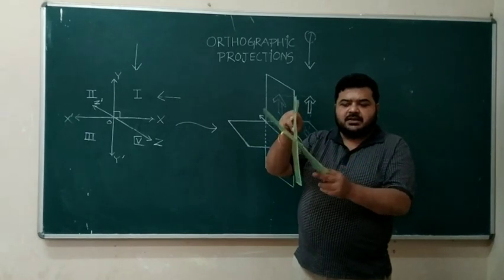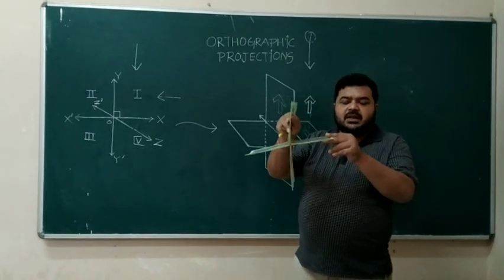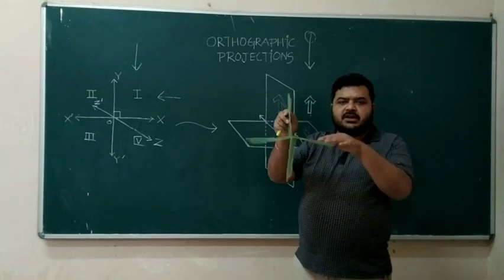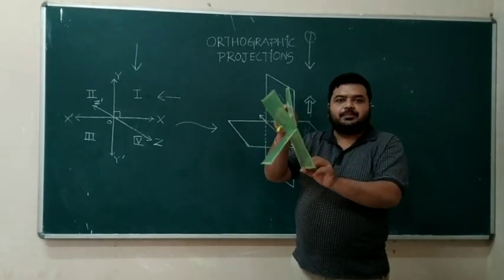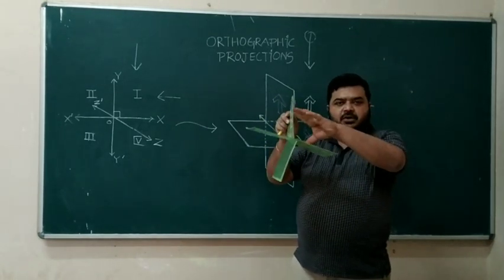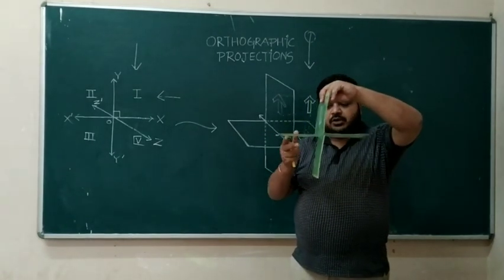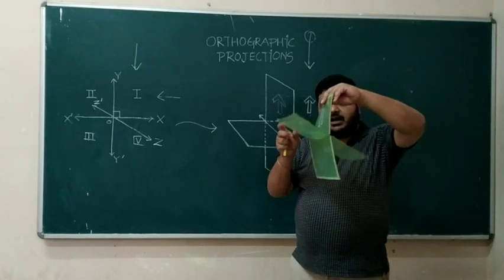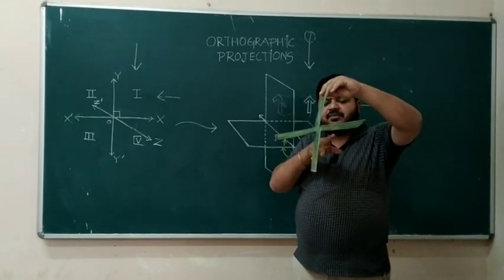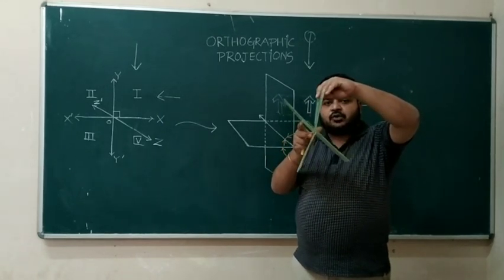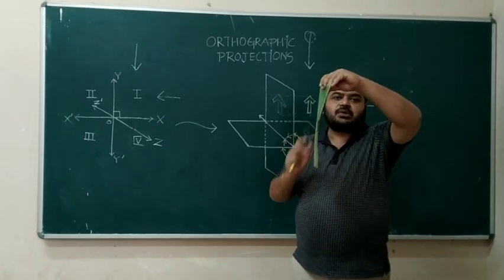So these two planes of the first quadrant are basically this vertical plane and this horizontal plane. This horizontal plane is moving down. So what is happening? These two planes, this one and this one, are opening up. Simultaneously, these two planes are also opening up. However, the second quadrant and the fourth quadrant get closed in the process.